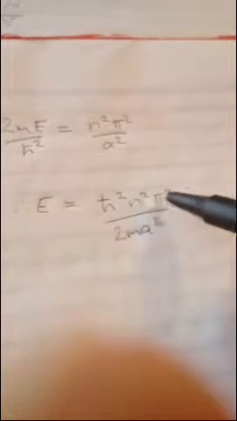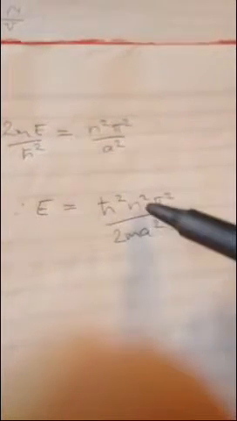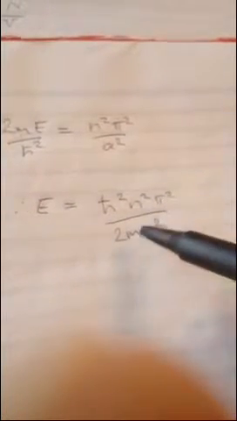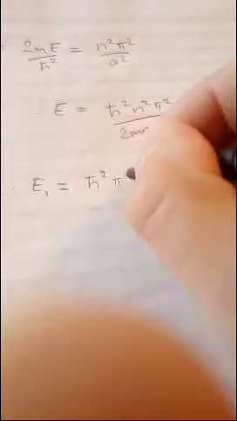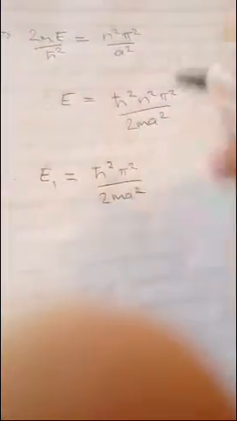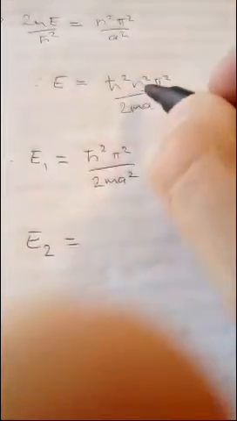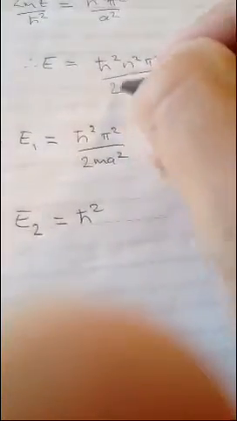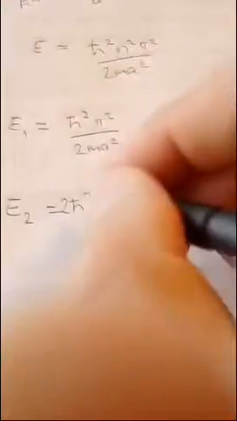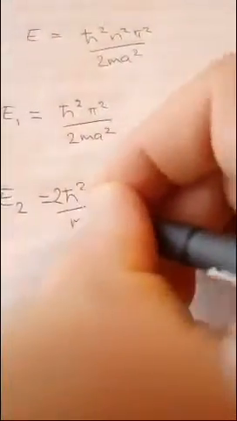So for 1, that'll just become h bar squared pi squared over 2m a squared. If you have a 2 in there, 2 squared is 4, so it'll be h bar squared 4 pi squared over 2m a squared. So the first energy level is going to equal h bar squared pi squared over 2m a squared. And the second energy level, 2 squared is 4, so the 2 will cancel, and what we're left with up here is 2h bar squared pi squared over m a squared. Solved. So there you go.